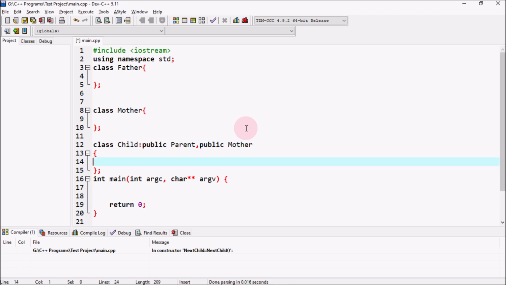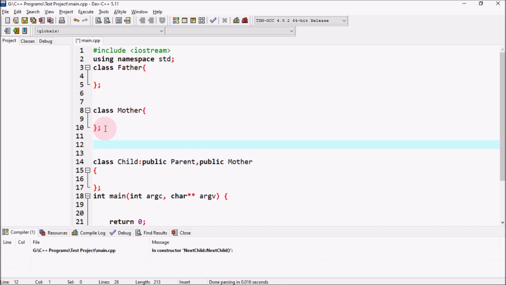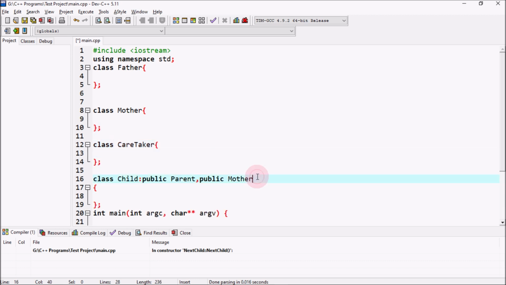Now you can see that we have one child and it is inheriting from 2 different classes, or you can say there can be another class that can be caretaker. You can have that class of caretaker as well over here. So we have one child and it is inheriting from different classes like caretaker, mother and father. This type of inheritance, in which we inherit different properties from the different parent classes into one single child, is called multiple inheritance.